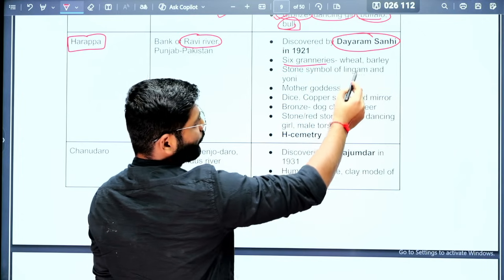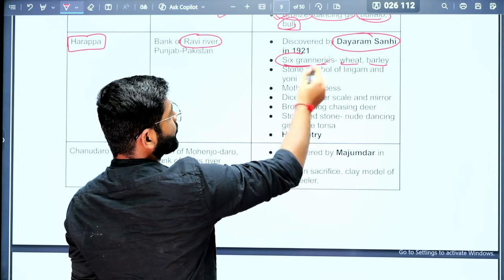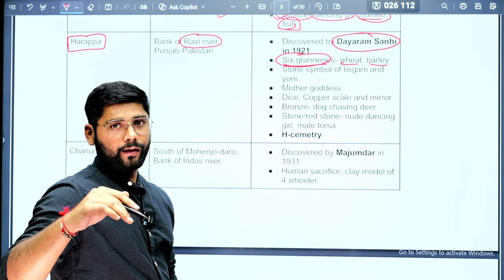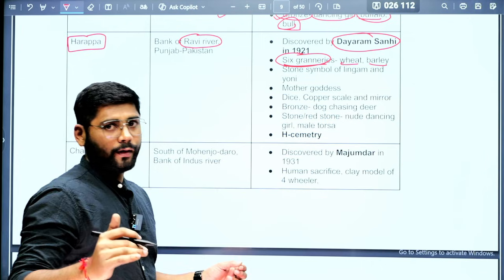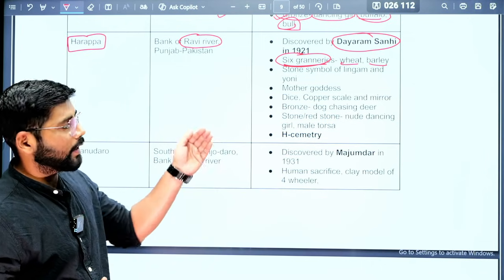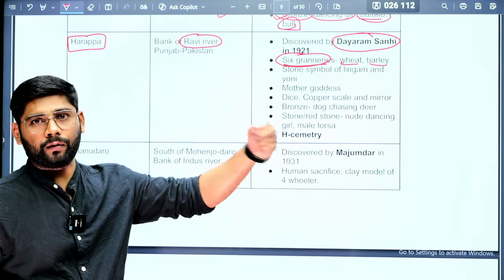Okay, and we have found the evidence of wheat and barley. These 6 granaries that we have found in Harappa are equal to the one great granary in Mohenjo-daro. So that was the technology they had. The 6 granaries in Harappa were equal to the one great granary in Mohenjo-daro.